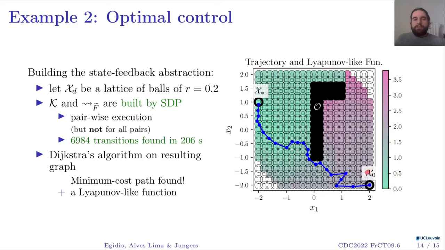This is my initial set, this is my final set, this is some obstacle, and these balls in white are cells for which no Lyapunov-like function could be defined. So we can see that here in blue we have one trajectory starting from x naught and attaining x star under the controller that was designed by Dijkstra's algorithm. And this shows how this method can be applied in optimal control under complex specifications.